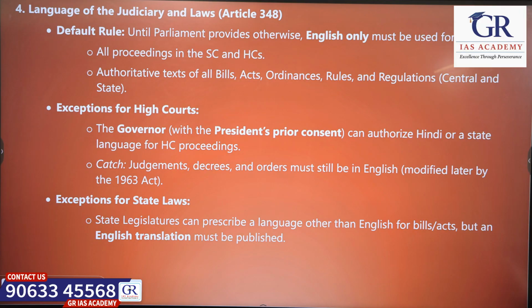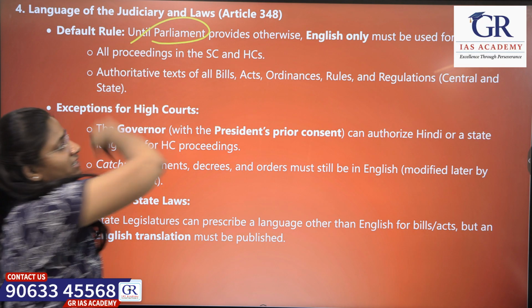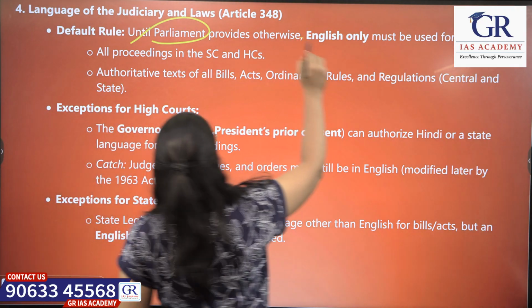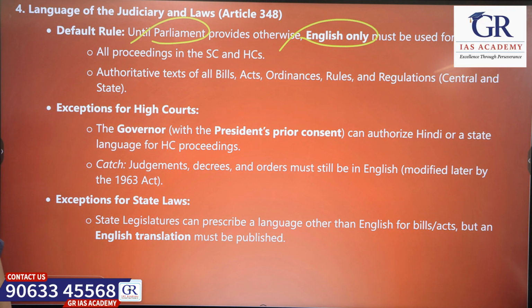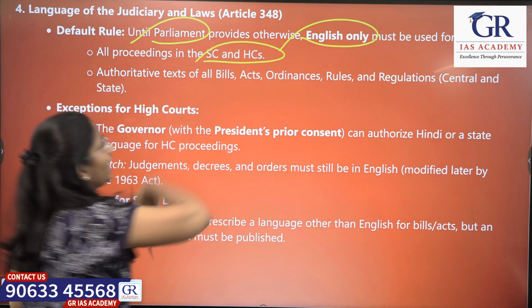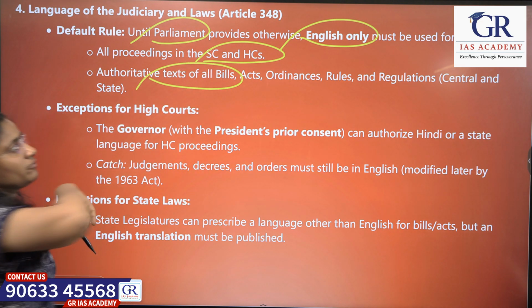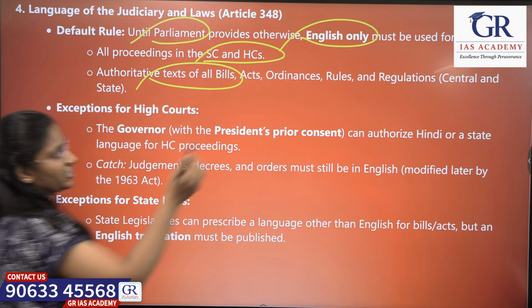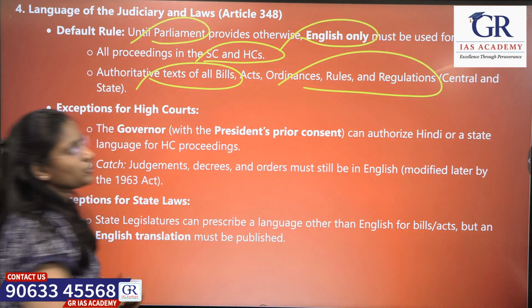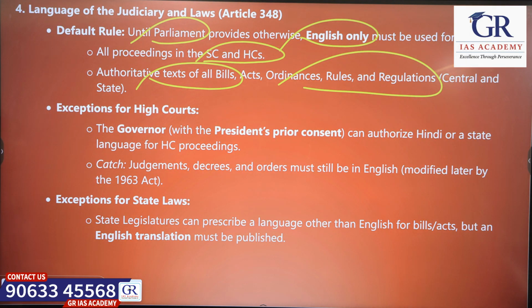What about the judiciary? Until Parliament decides otherwise, English will be used for all proceedings in the Supreme Court and High Courts, and for the authoritative text of all bills, acts, ordinances, rules and regulations, and any communication between the center and state.